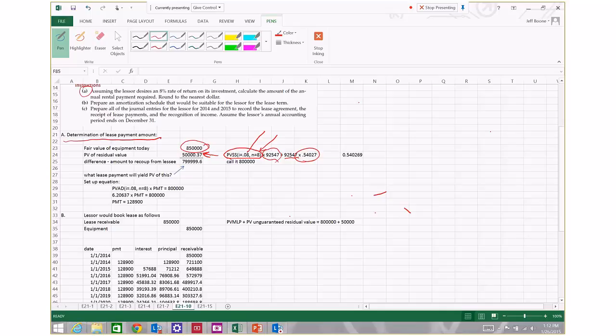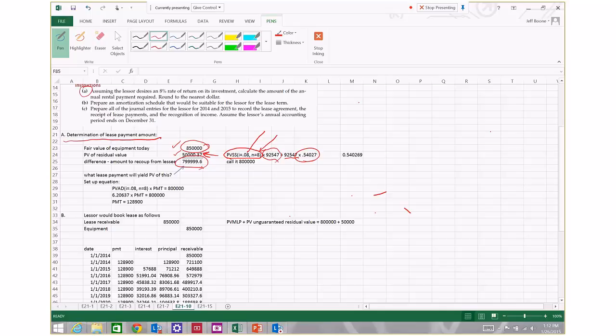So if the value of the equipment today is $850,000, and if the value today of the equipment that I'm going to get back 8 years from now is $50,000, the difference that I have to recoup in terms of lease payments from the lessee in a present value sense is, let's round it up and call it, $800,000.